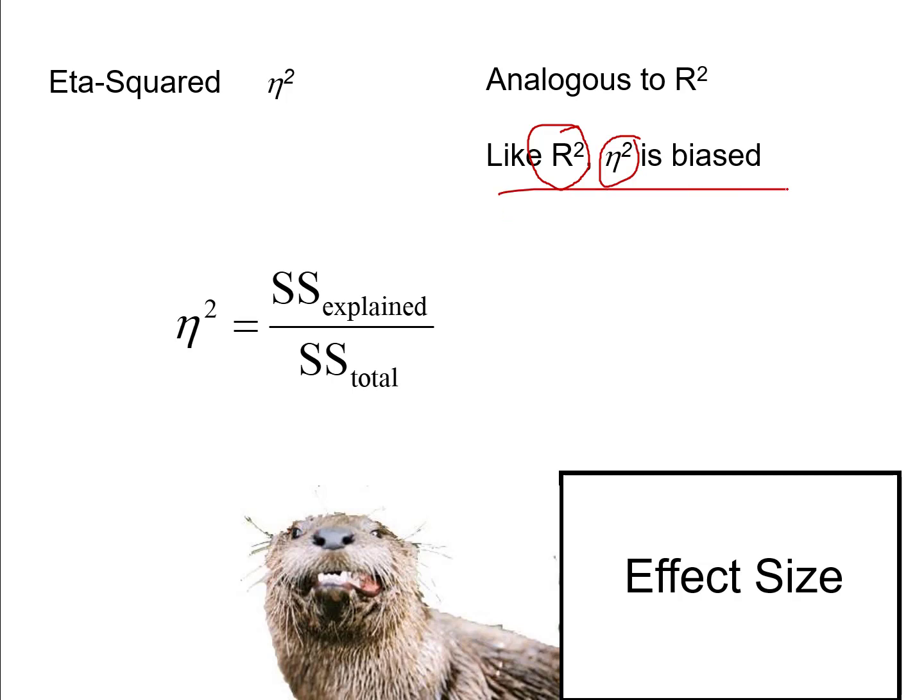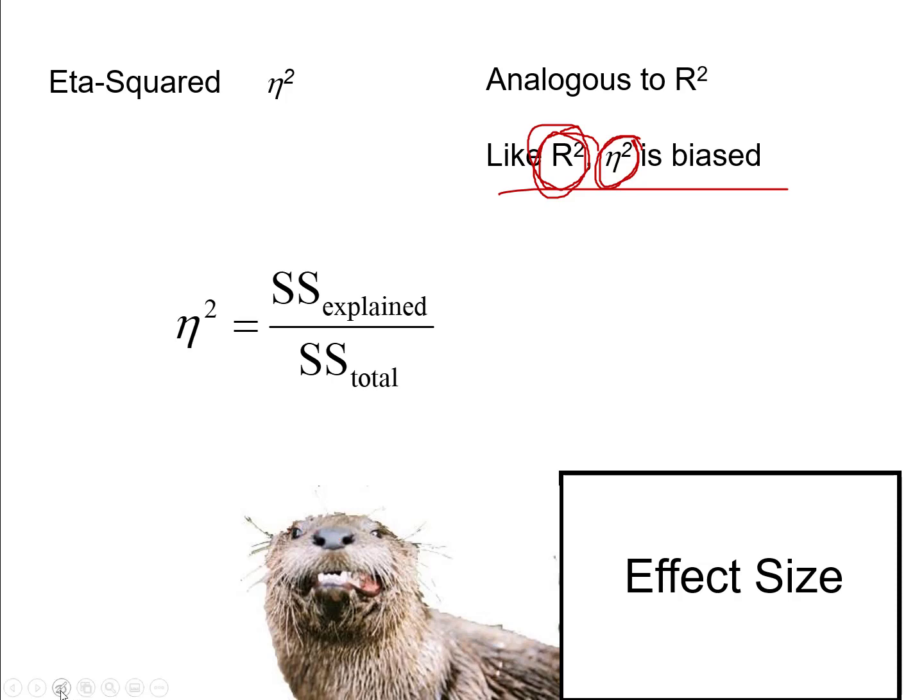That is, both of these are statistics that if you were to do a study and then replicate your study over and over and over again an infinite number of times, the average of all your statistics, so the average of all your R squareds or the average of all your eta squareds, will not exactly equal the true population parameter. These statistics will slightly overestimate that true population parameter.